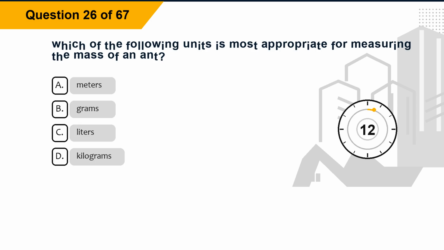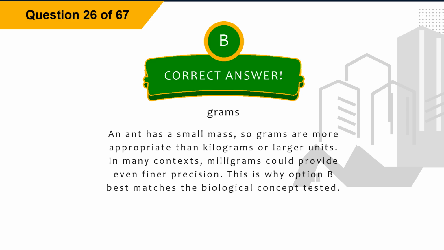Question 26. Which of the following units is most appropriate for measuring the mass of an ant? Option A, meters. Option B, grams. Option C, liters. Option D, kilograms. The correct answer is option B, grams. Explanation. An ant has a small mass, so grams are more appropriate than kilograms or larger units. In many contexts, milligrams could provide even finer precision. This is why option B best matches the biological concept tested.